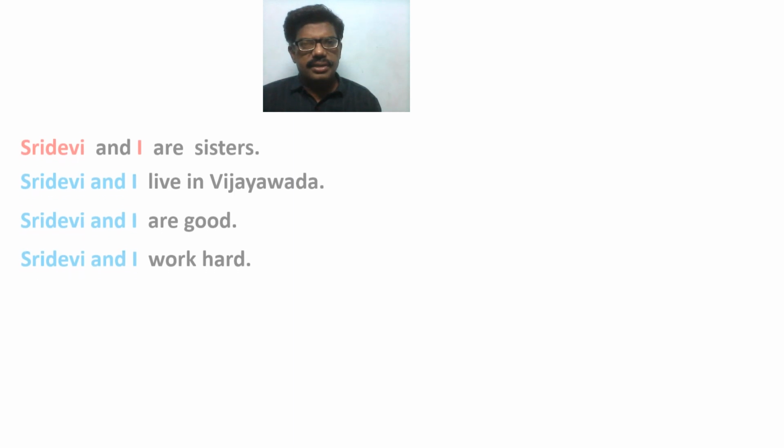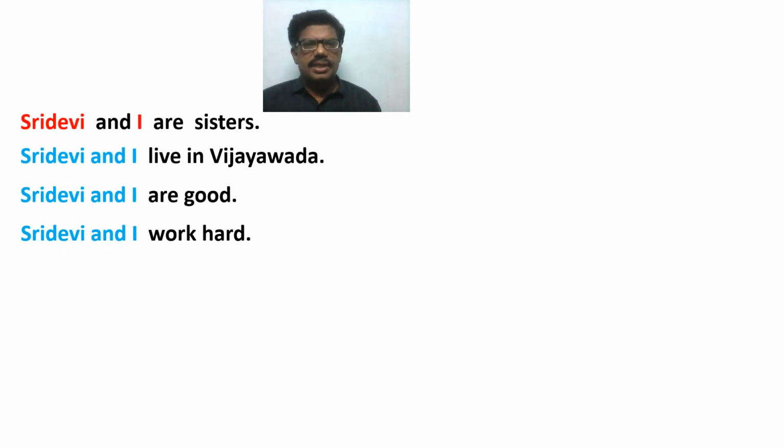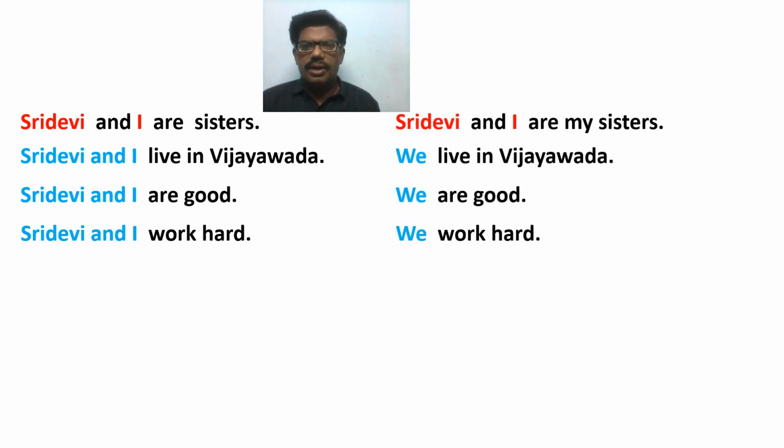You can find one more example. In this example, Sridevi and I are sisters. Here, along with the name Sridevi, the word I is repeated. In order to avoid the repetition of a noun and the word I, we make use of the word we in the place. So here, Sridevi and I are sisters.